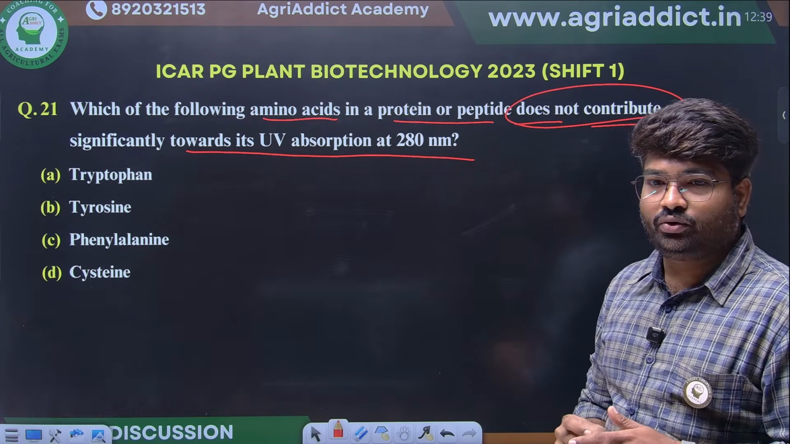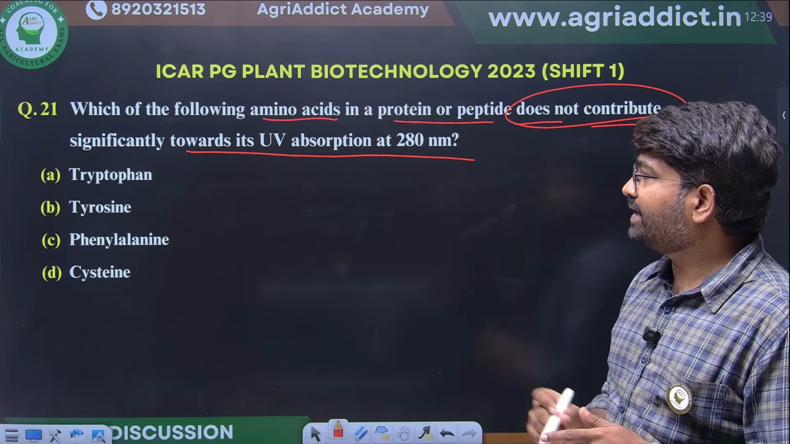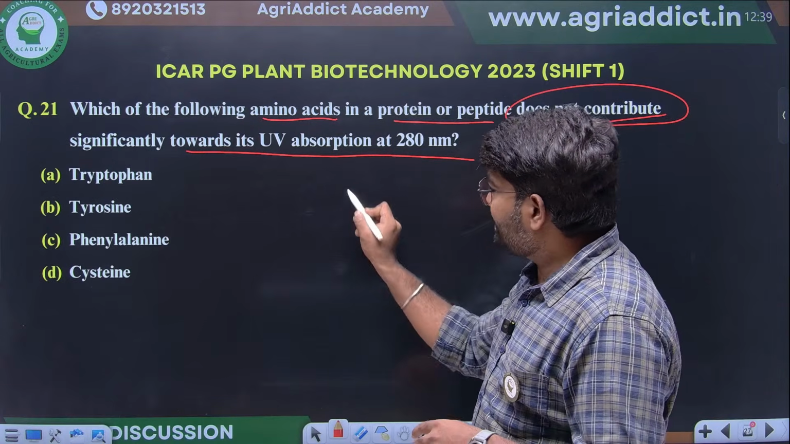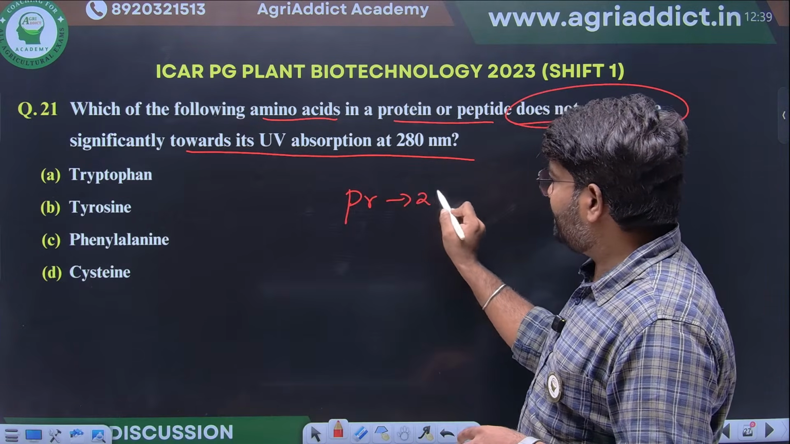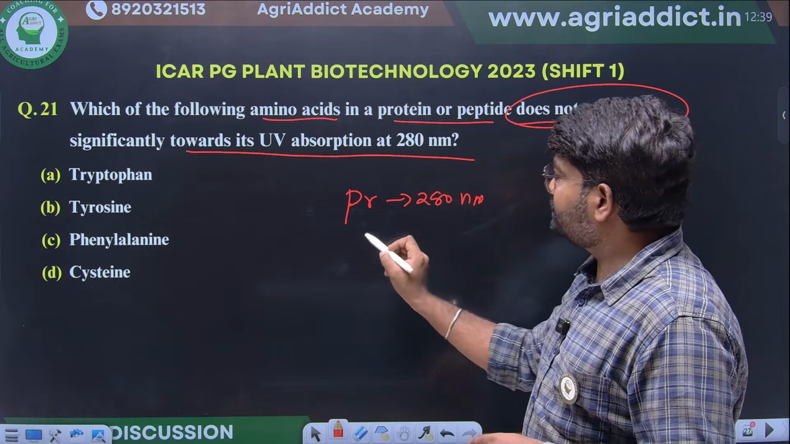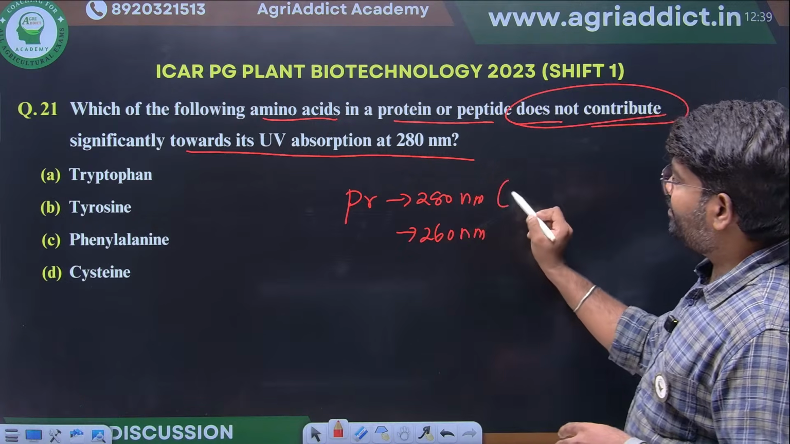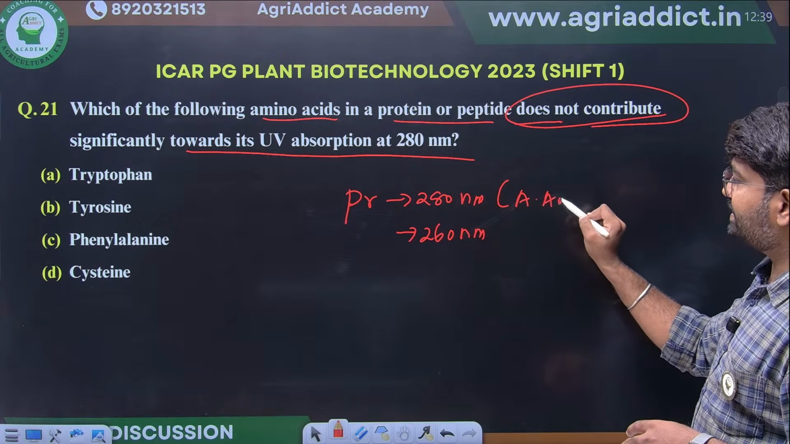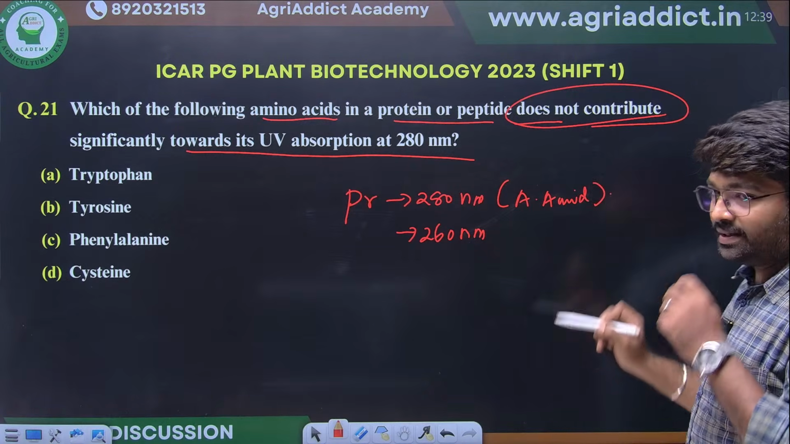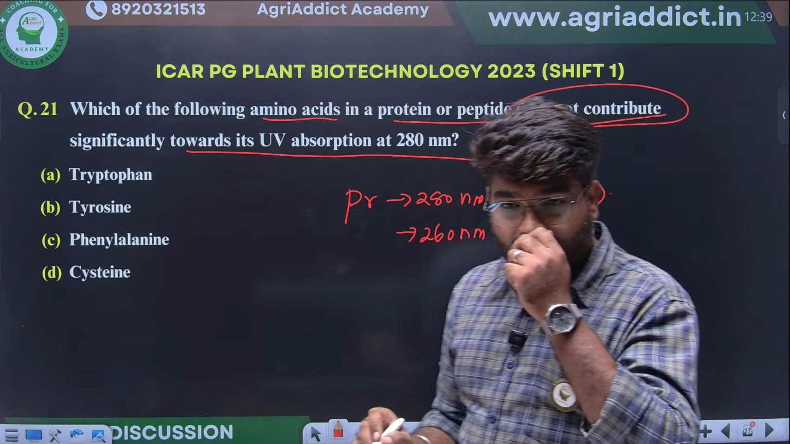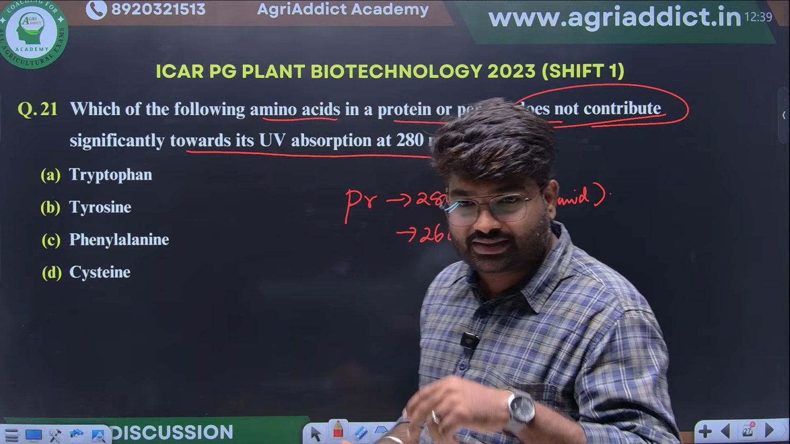Which of the following amino acids in a protein or peptide bond does not contribute significantly toward UV absorption at 280 nanometer? We know proteins absorb at 280 nanometer, DNA at 260 nanometer. This we are clear. At 280 nanometer, particularly the aromatic amino acids will absorb this UV. Yes, correct answer.